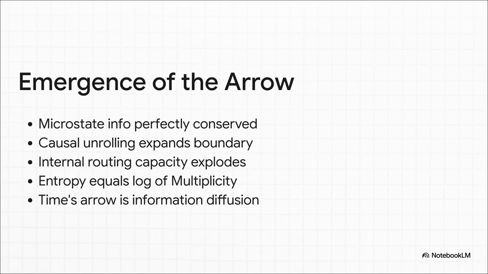The thermodynamic arrow of time is not some mystical physical force. As causal unrolling expands the macroscopic boundary, the combinatorial capacity for internal routing absolutely explodes. And since entropy, or S, mathematically equals the natural log of multiplicity, W, entropy has to strictly increase. Time's arrow is literally just the statistical diffusion of conserved information into a massively expanding phase space. The chance of the system randomly routing back to a previous, simpler state drops to absolute zero.